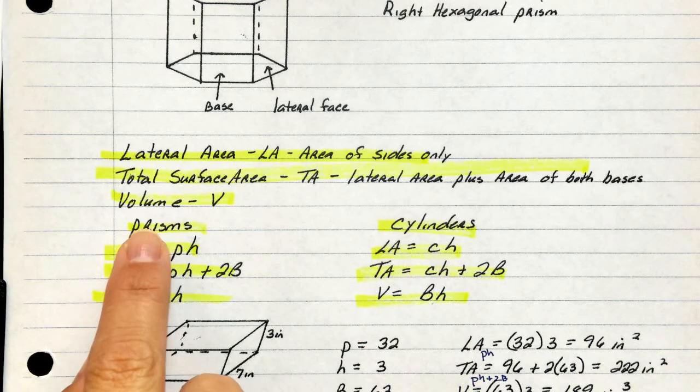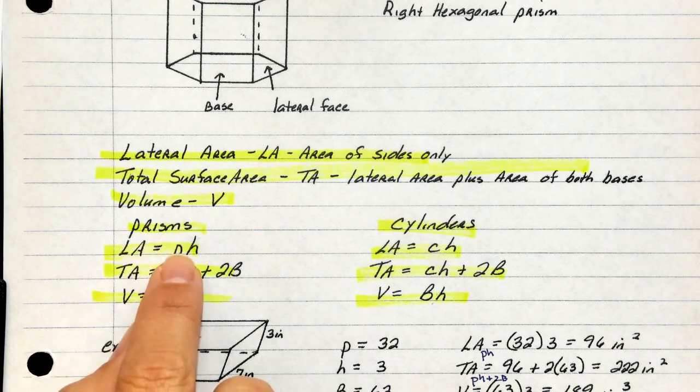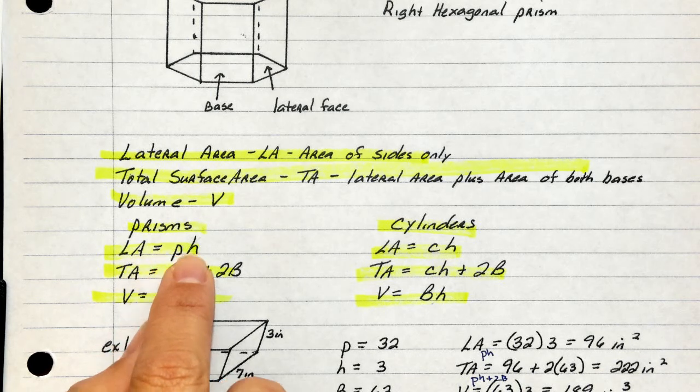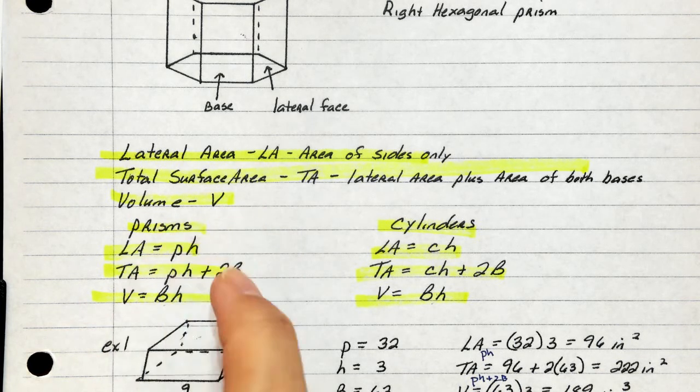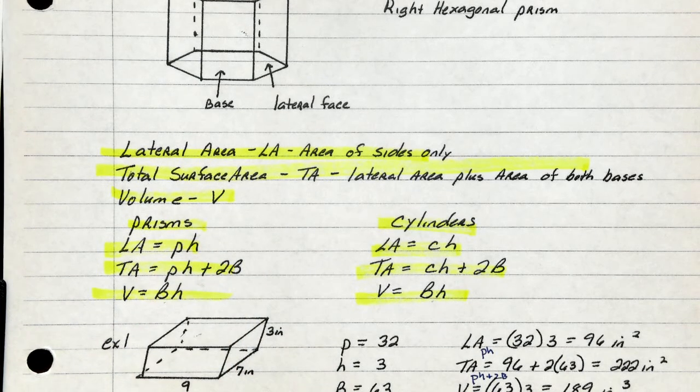So guys, for a prism, to find the lateral area, P stands for perimeter, H stands for height. So we're going to find the perimeter and the height and multiply those together.